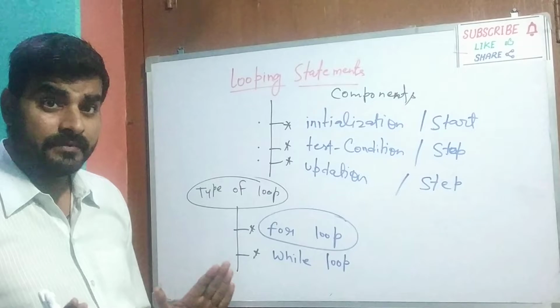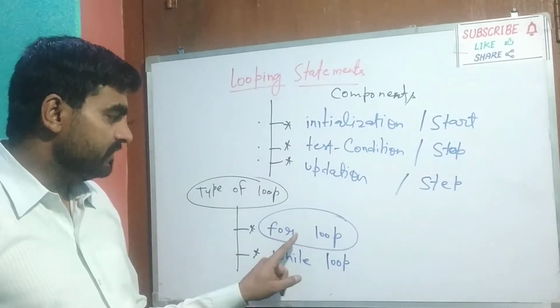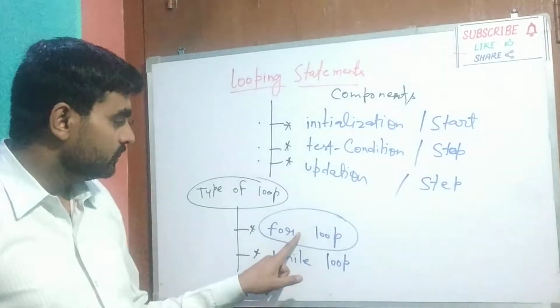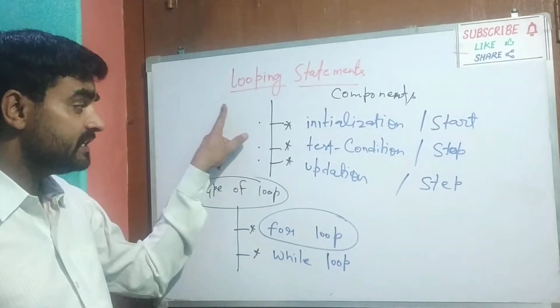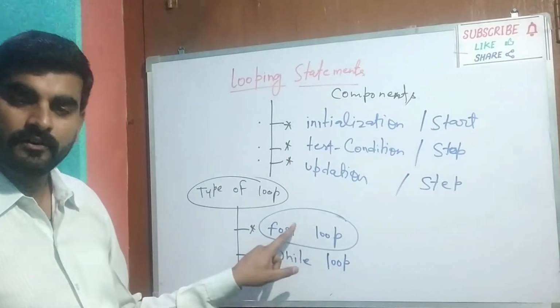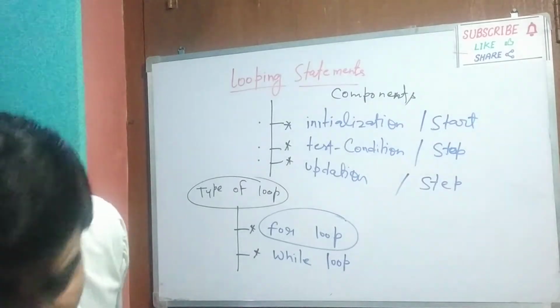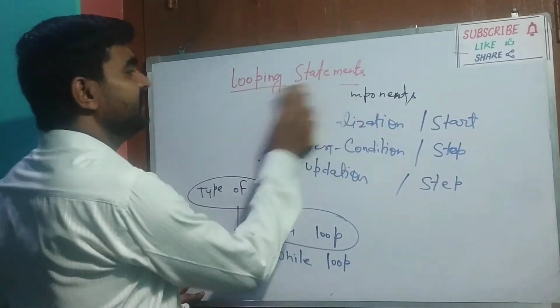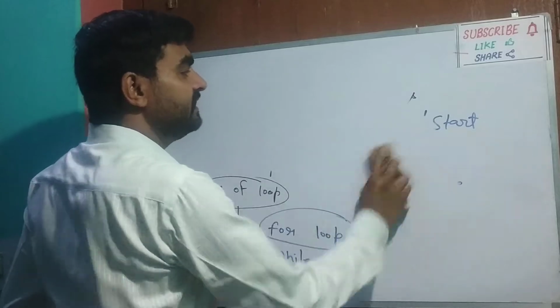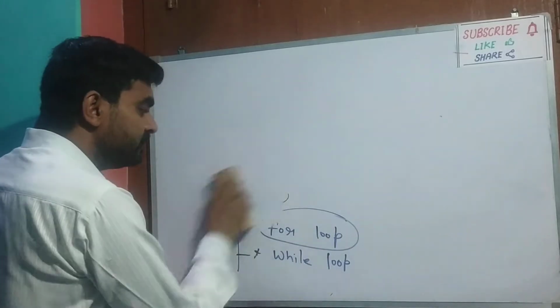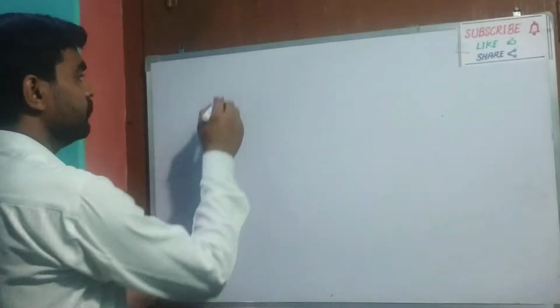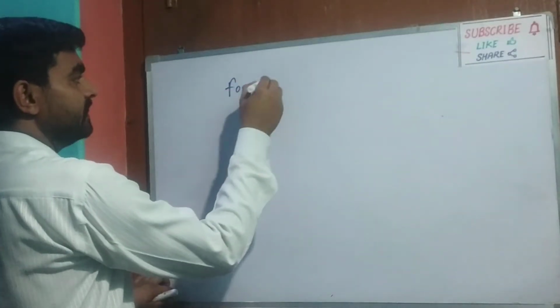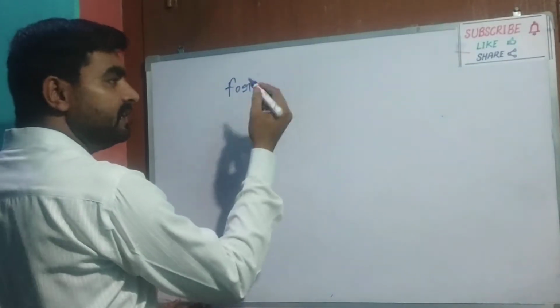So as I have promised you all, we will continue with for loop. I am welcoming you all in the series of learning looping statement. Now we are going to learn for loop. Student, for loop is a looping statement, and as looping statements work for repetition, for loop also works for repetition purpose.